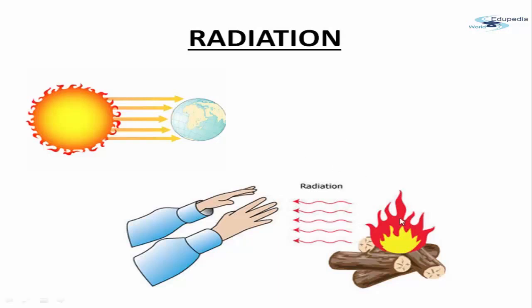Another example of radiation is burning of wood. If we sit near the wood, we feel warm. That is because the radiations are coming out, and the heat energy is transferred from this system to this system, right, to our hands. So that is what is known as radiation. Through radiations, we are getting heat.